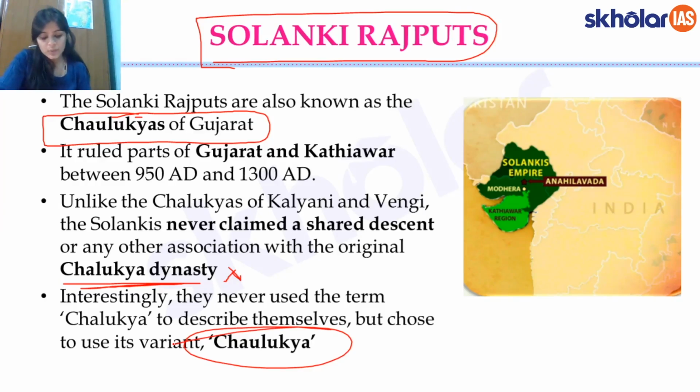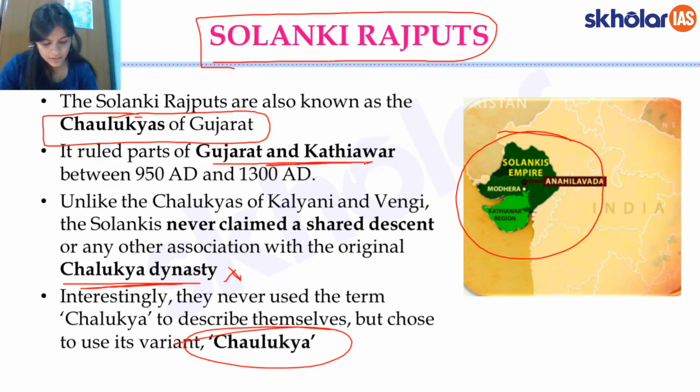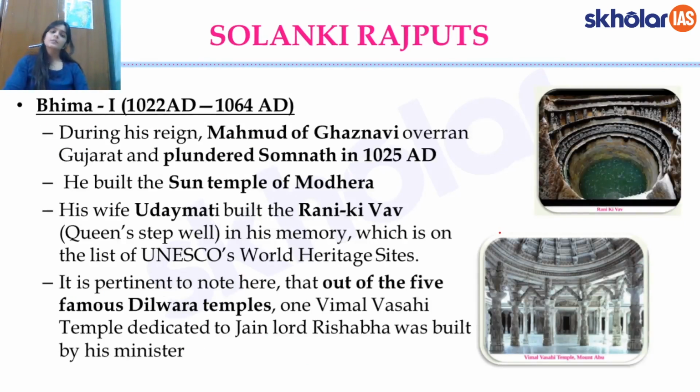And which parts were they ruling? You can see here, this is where the Solanki empire was, and they were ruling in parts of Gujarat and Kathiawar. Kathiawar is this region, the lower horn, right? They were ruling almost in the period from the 10th century to the 13th century. Now, as the Paramaras had the king Bhoja, similarly the Solankis had the king Bhima.